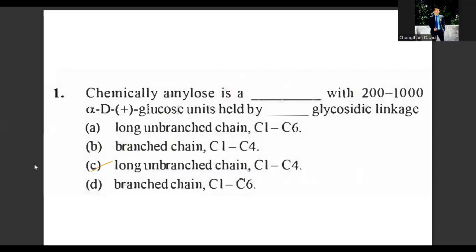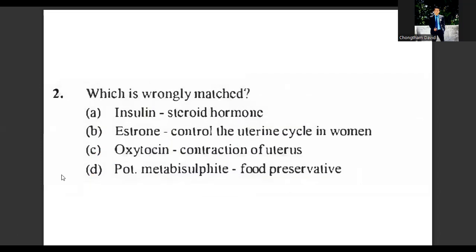Let us read the second question. Question number 2. Which is wrongly matched? Insulin, a steroid hormone. Estrone, controlling the uterine cycle in women. Oxytocin, contraction of uterus. Potassium metabisulfate is used as food preservatives. So the first is wrong. Insulin is not a steroid hormone. This is wrongly matched. Question number 2 answer will be option A. Let us see question number 3.